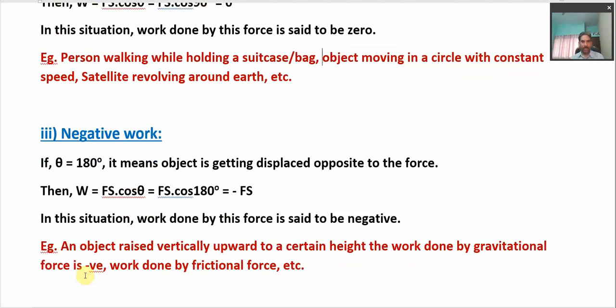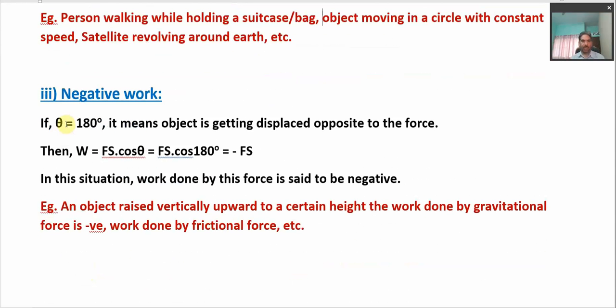And the final thing we can understand is negative work. When we say that work done is negative, suppose that the angle theta in the formula of work is 180 degrees. What does this angle represent? It means that the object is getting displaced or moving opposite to the force we are thinking about, right?